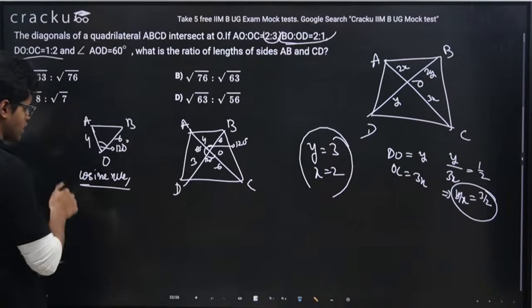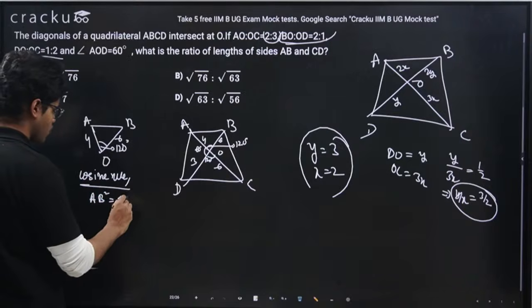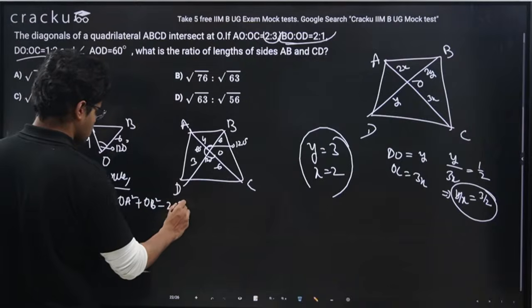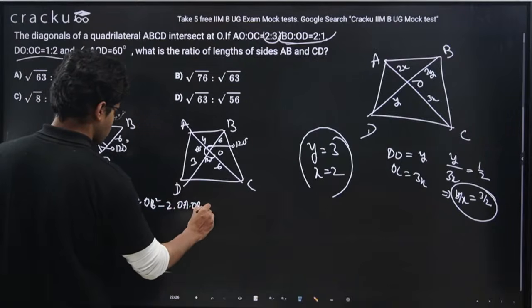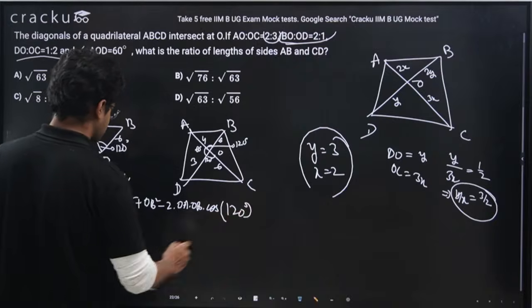So via cosine rule I can write AB square will be equal to OA square plus OB square minus twice of OA into OB into cos theta. Theta is 120 degree.